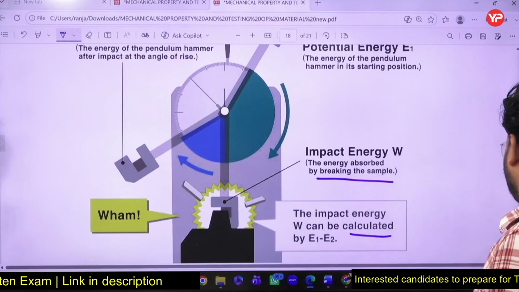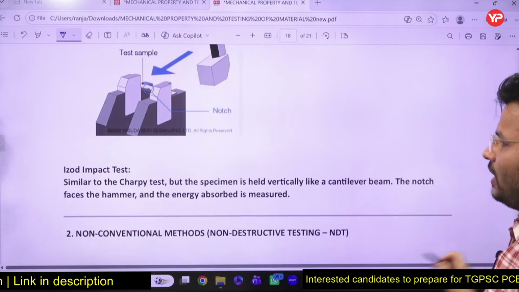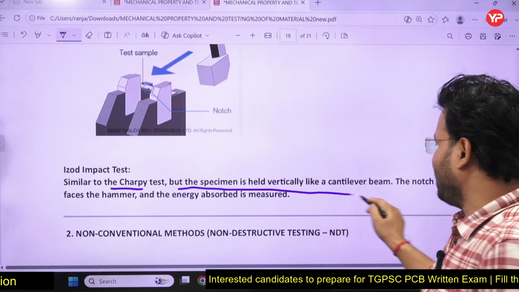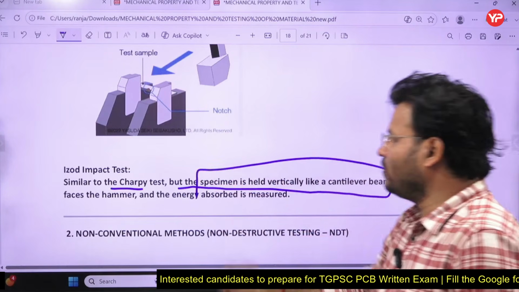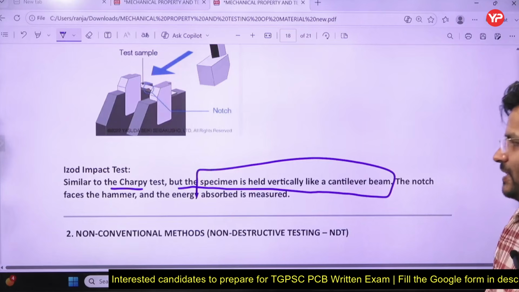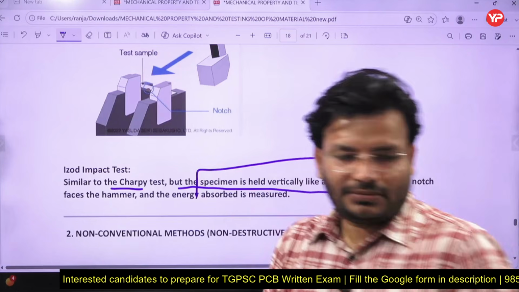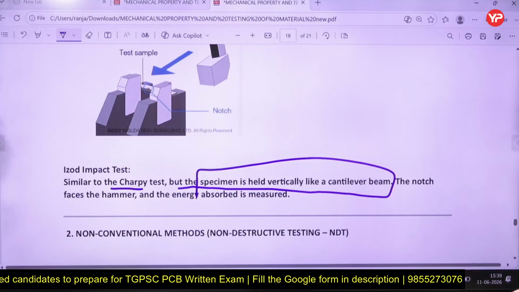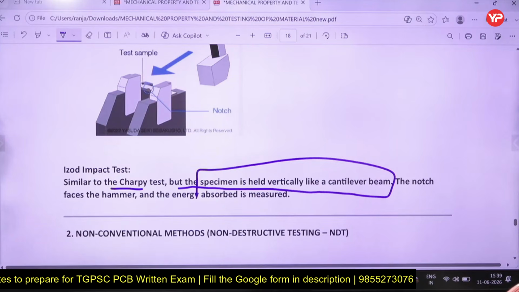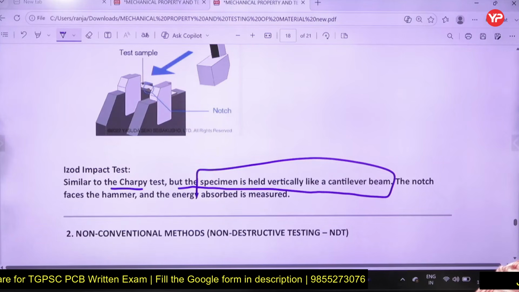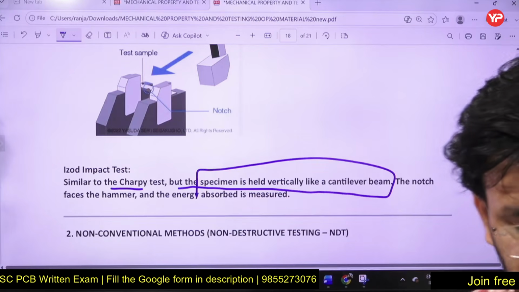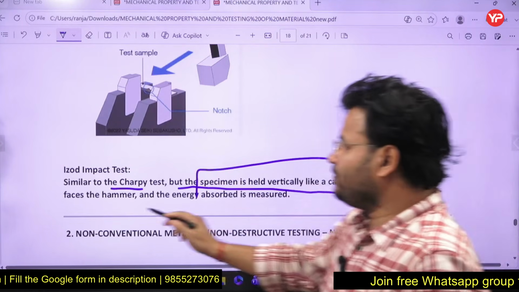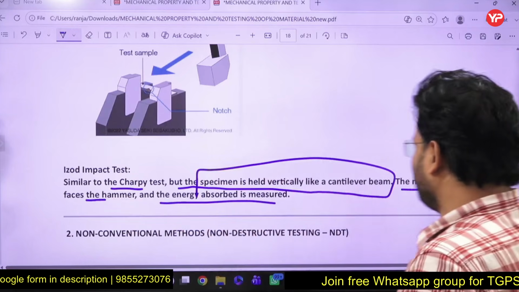It is a simple test. Next is called the Izod test. It is similar to the Charpy test, but the specimen is held vertically like a cantilever beam. That is the only keyword. In the Izod test, the specimen is held vertically like a cantilever beam. Keep that in mind. The notch faces the hammer and the energy absorbed is measured.